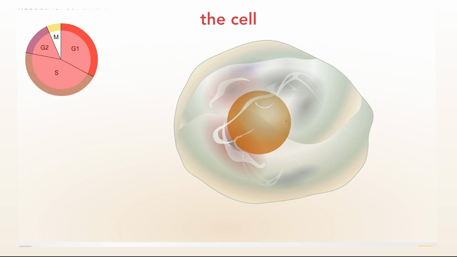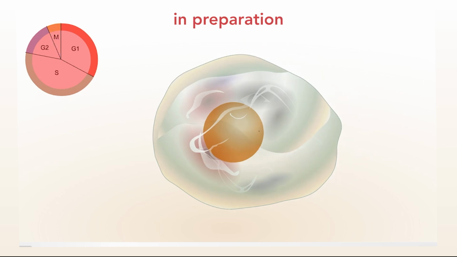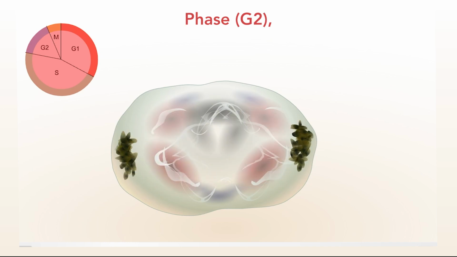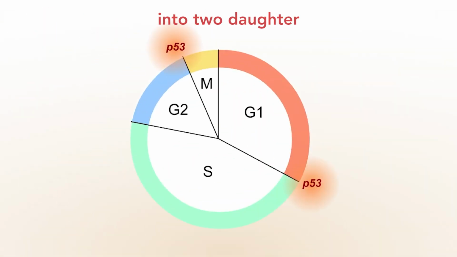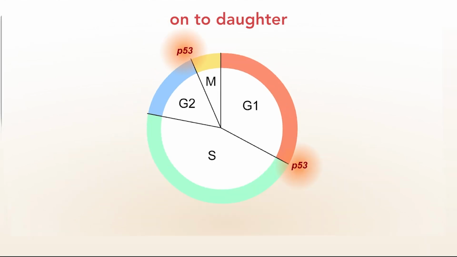During S phase, the cell synthesizes DNA in preparation for cell division. During the second gap phase, G2, the cell synthesizes proteins and other cellular components needed for cell division. During mitosis phase M, the cell divides into 2 daughter cells. p53 acts as a checkpoint into the critical synthesis, S, and mitosis, M, phases. After receiving information from DNA repair systems, p53 can signal the cell to stop dividing, allowing time for a mutation to be repaired before it is passed on to daughter cells.